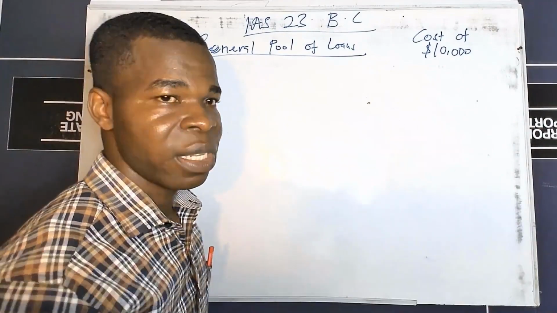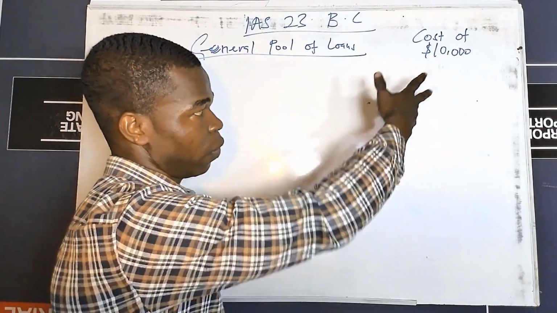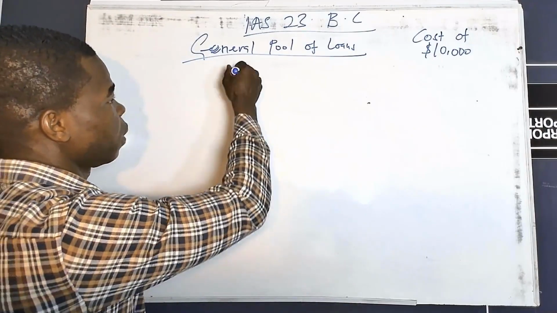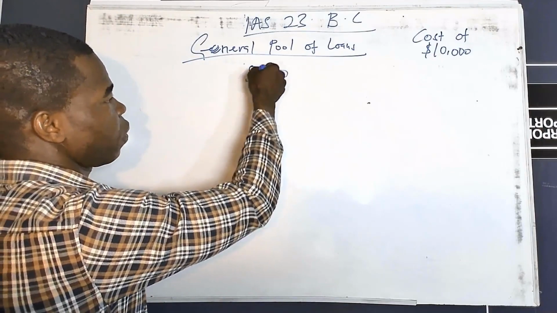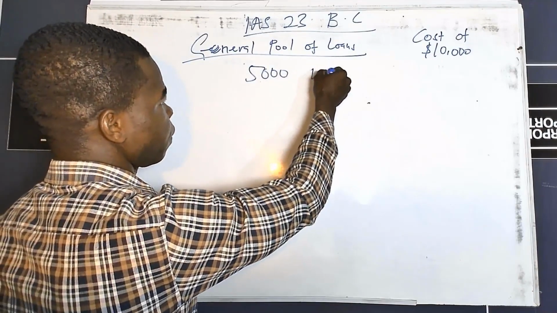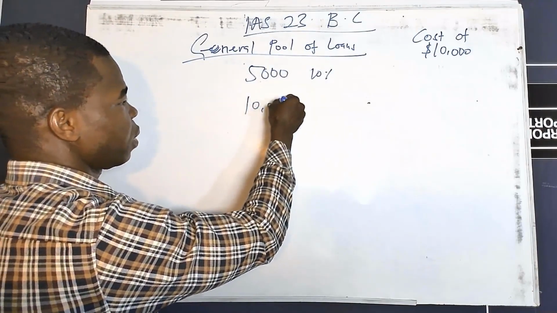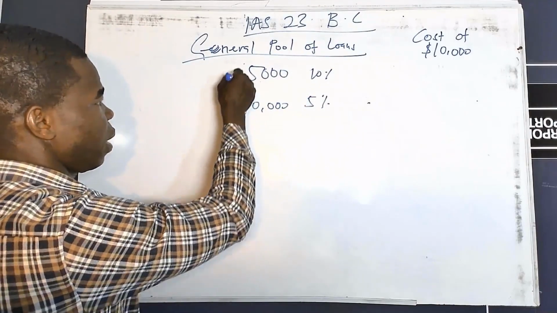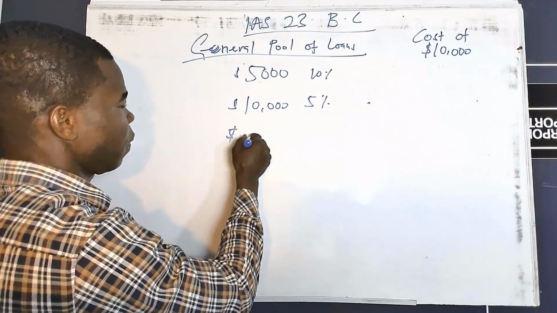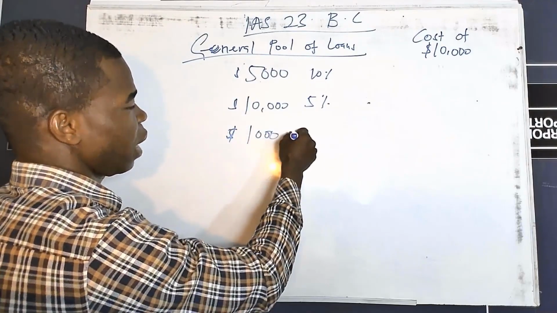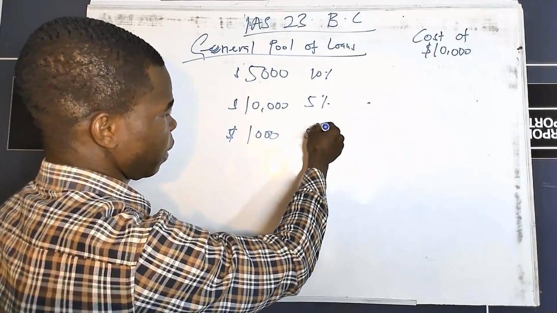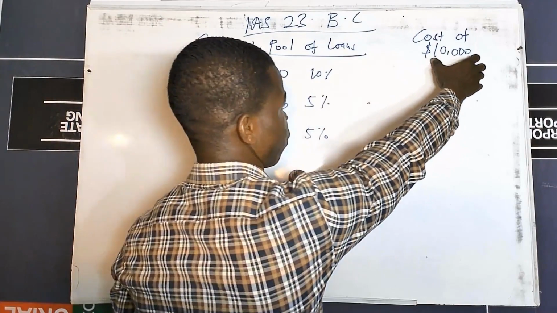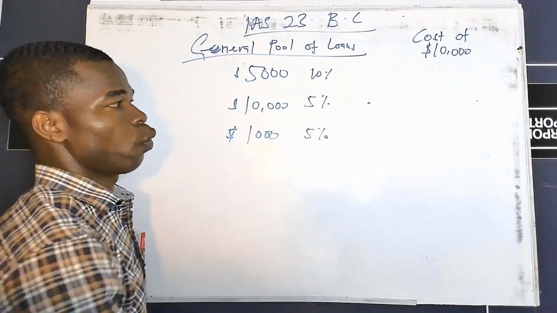We had a series of several loans that we used for the construction of that asset. So let's assume that we used a loan which was $5,000 with an interest of 10%. We use another one which was $10,000 with an interest of 5%. We use another one which was maybe $1,000, which carried the same 5% interest. So here we are financing the acquisition or construction of this asset from this pool of loans.